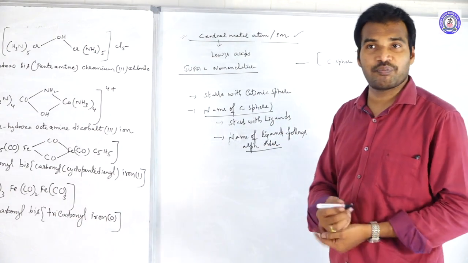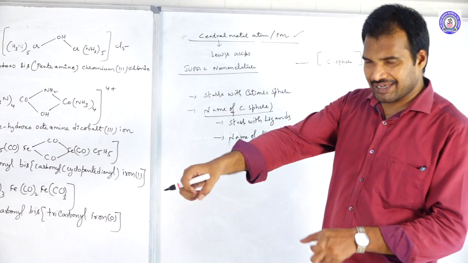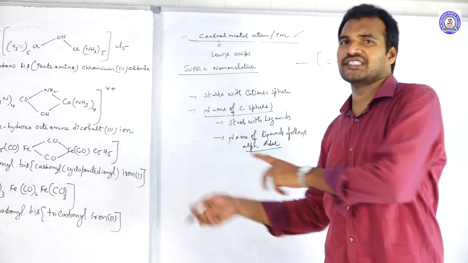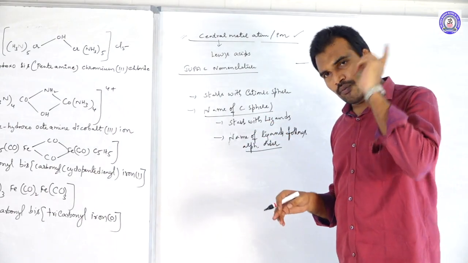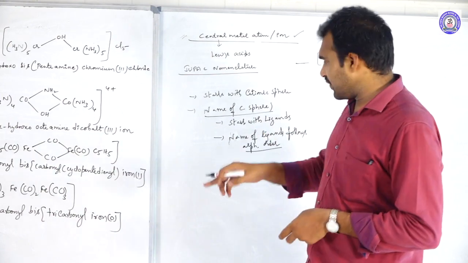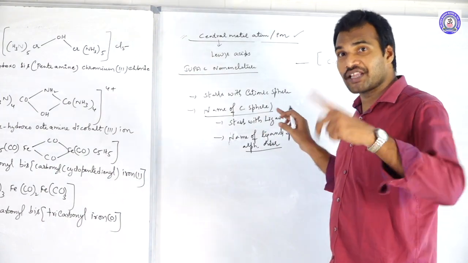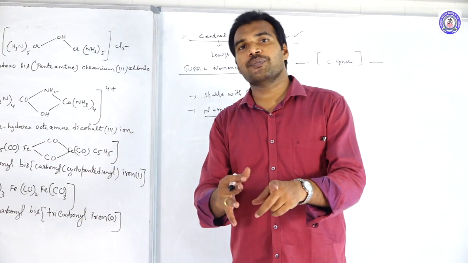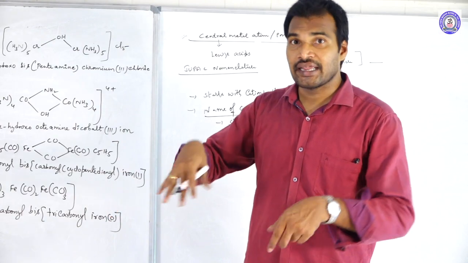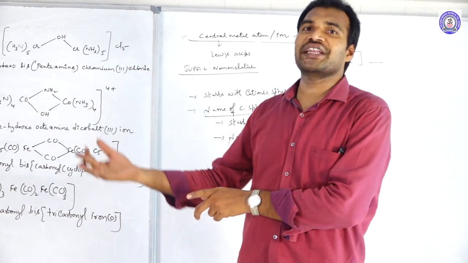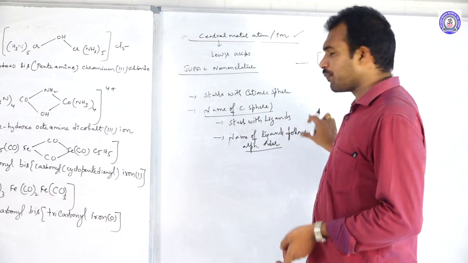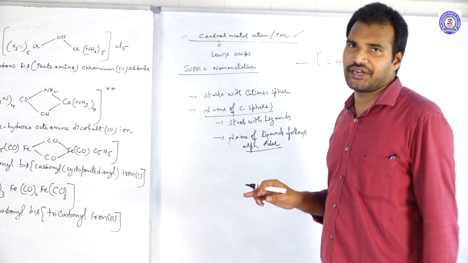In the presence of many ligands, whichever ligand comes first in the alphabetical series, that ligand we should fill first, thereafter the next, like this. In the case of only one type of ligand, homoleptic, there is no problem. Homoleptic complex means the complex having only one type of ligand. Heteroleptic means the complex having many types of ligands. In the case of heteroleptic, the names of the ligands should follow alphabetical order.